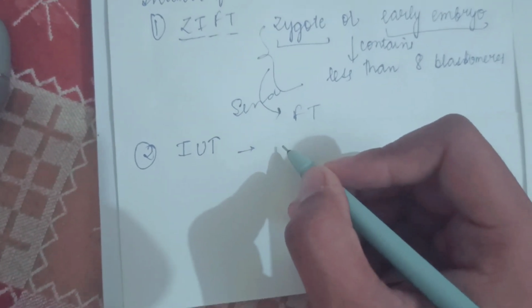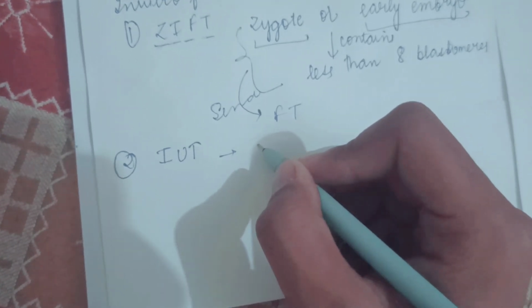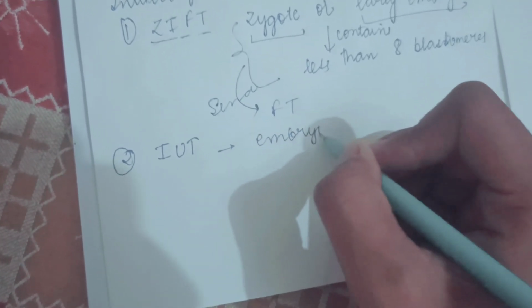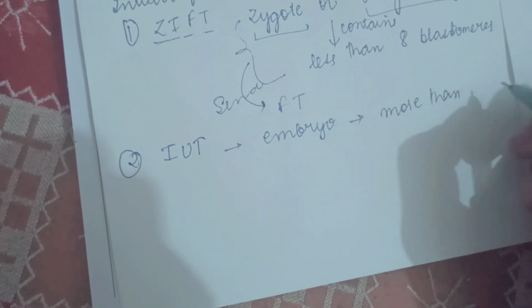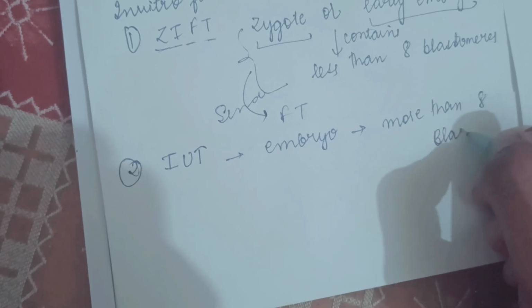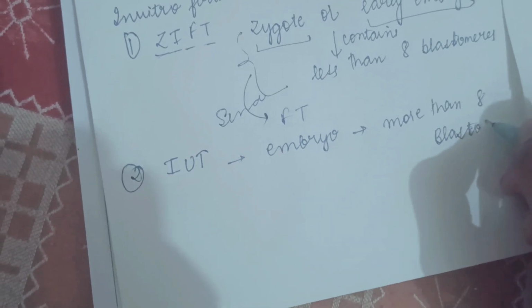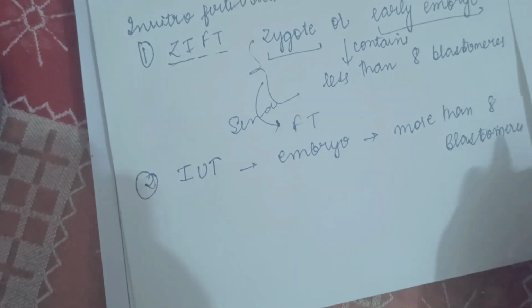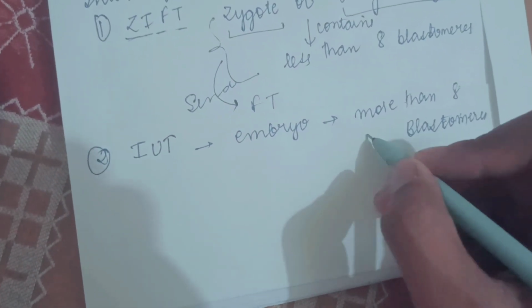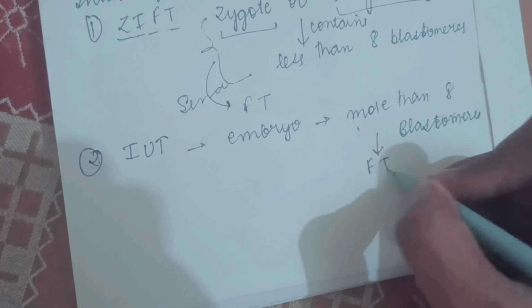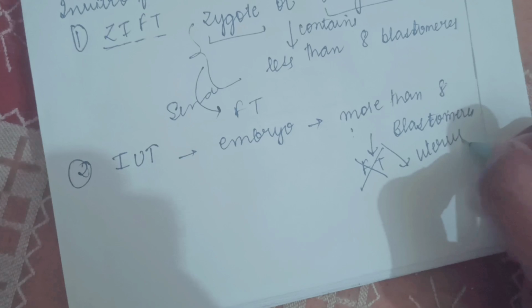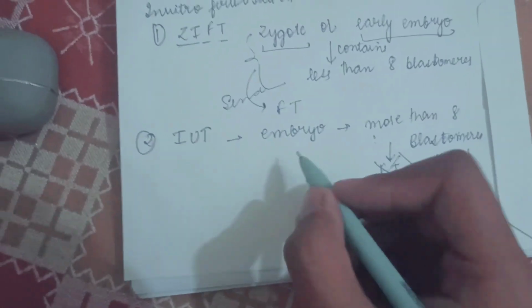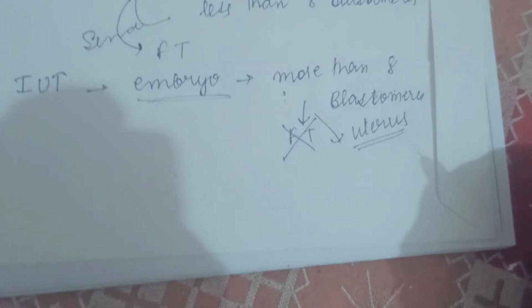This means we have a well developed embryo that contains more than 8 blastomeres, which can be sent not into the fallopian tube but into the uterus, where it can be implanted on the uterine wall, the endometrium.